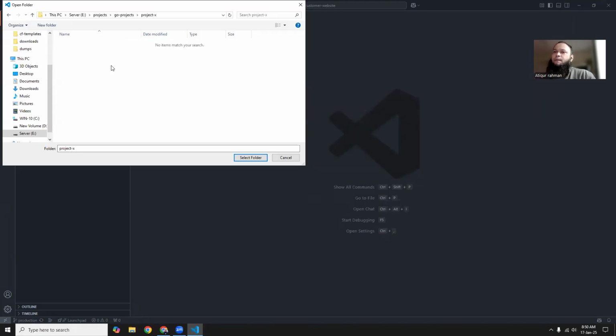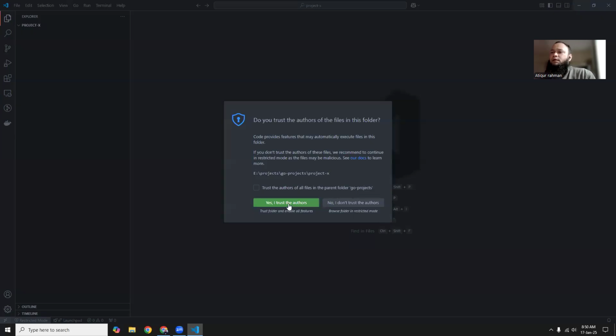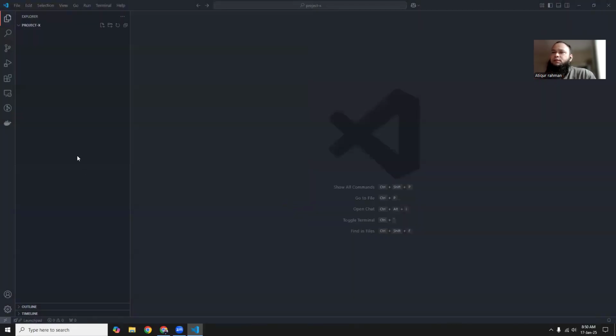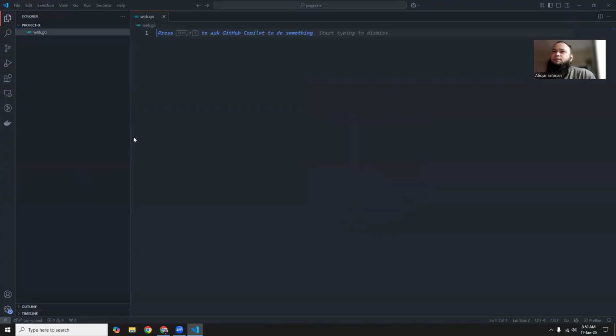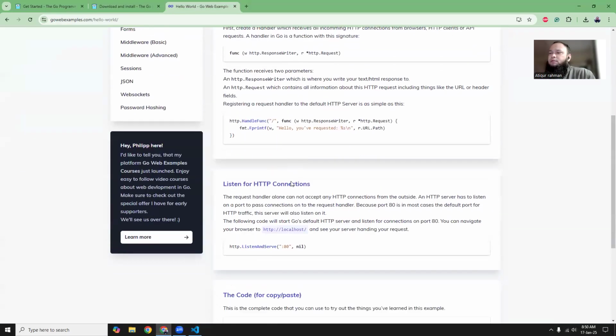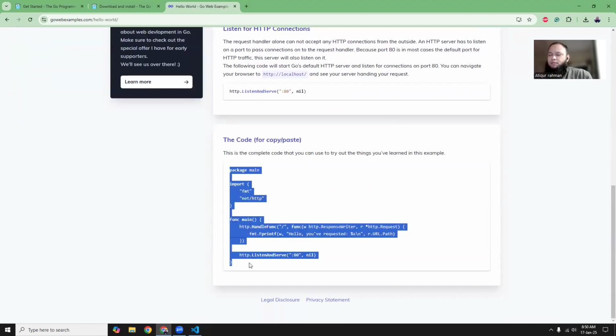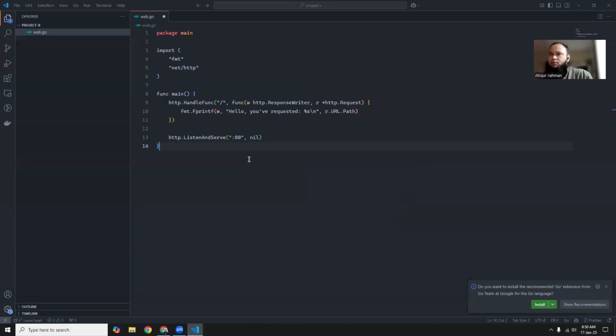Okay, so this is a new folder for Project X, and let's try to create a file web.go. Here's an example given. We can just copy paste this without explaining that much. Let's just copy paste everything.